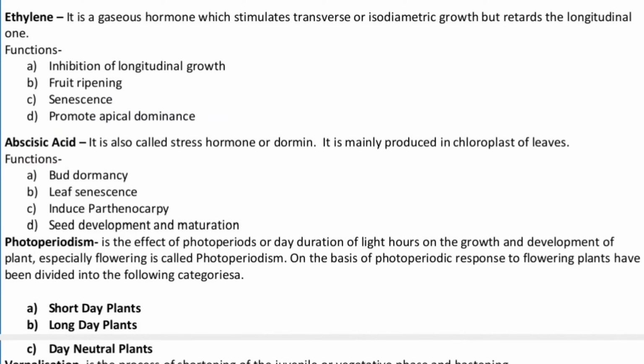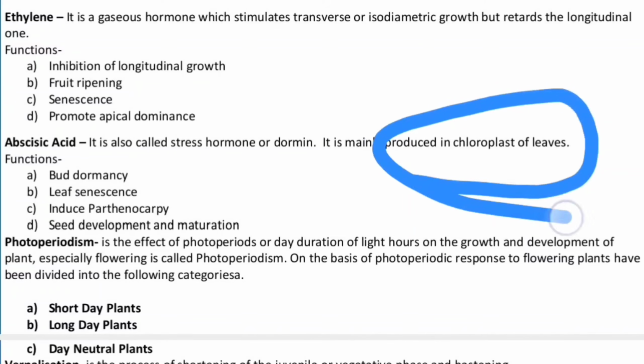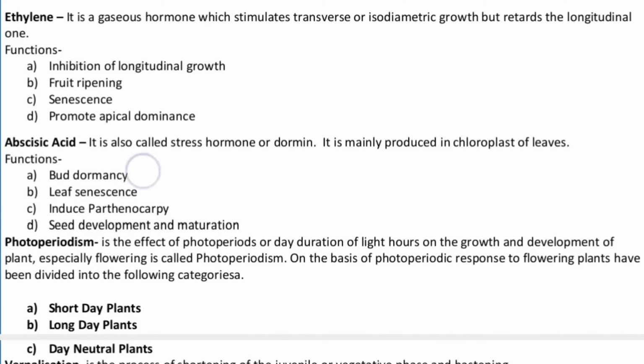Now, abscisic acid. Abscisic acid is also called the stress hormone, or the dormin hormone. It is mainly produced by the chloroplast of the leaf. The functions are bud dormancy, leaf senescence, parthenocarpy, and seed development and maturation. If an unfavorable condition is present, abscisic acid will not allow the seed to germinate, because the plant may die. After the favorable condition comes, gibberellin will act and allow the seed to germinate.